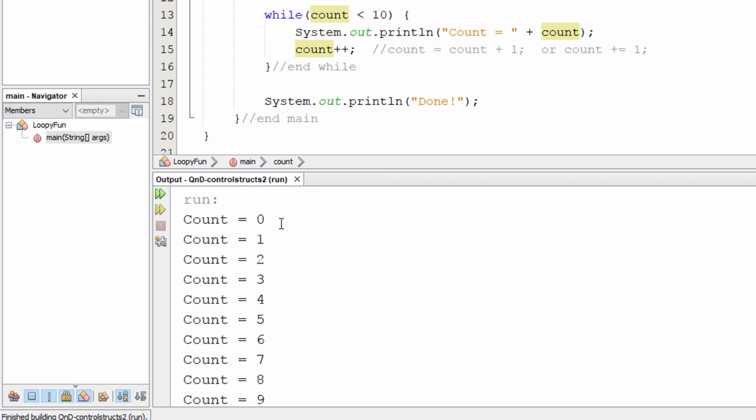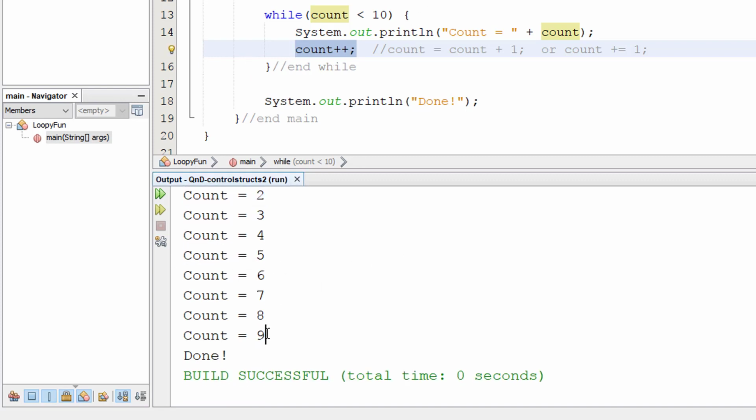As we anticipated, it says count equals 0 the first iteration through the loop. The counter gets updated in memory and then goes up to the top again. And then since it was updated by 1, the counter is now 1. Is 1 less than 10? Yes. So print out count equals 1. So it prints out the second line here with count equals 1. Then it updates to count equals 2. Prints out count equals 2, etc., all the way until we get to 9.